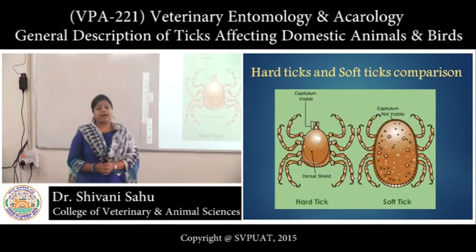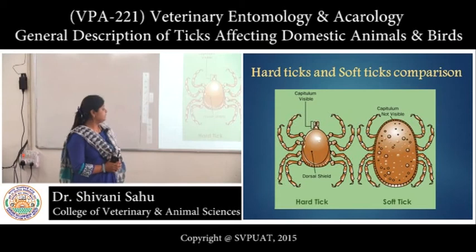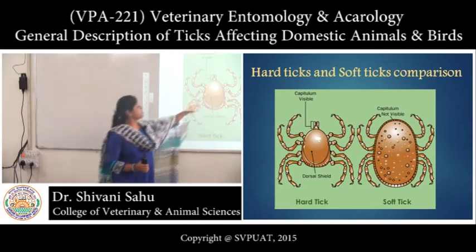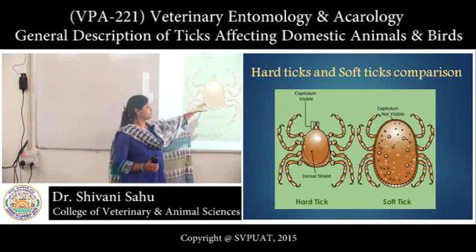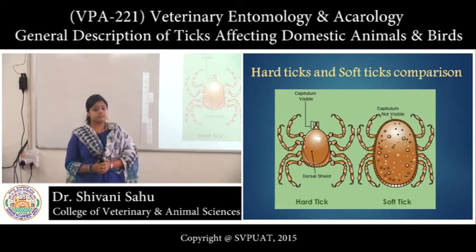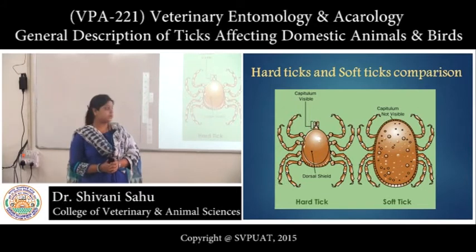Now coming to the comparison between the hard ticks and the soft ticks. In hard ticks the dorsal shield is present on the entire dorsal surface, whereas in soft ticks the dorsal shield is absent.